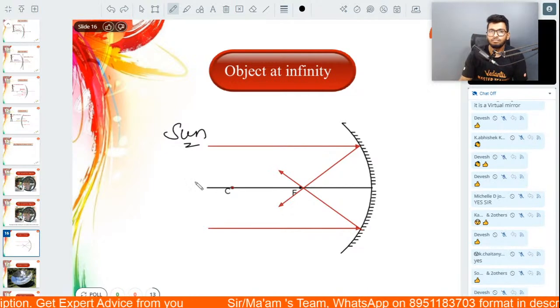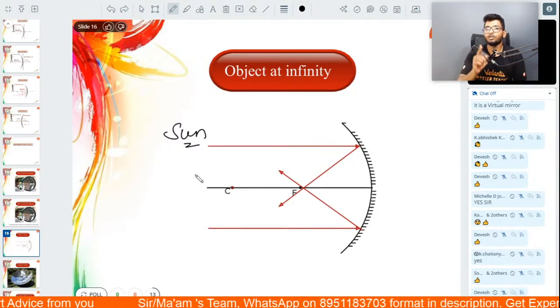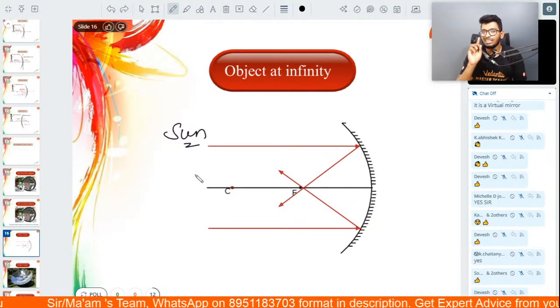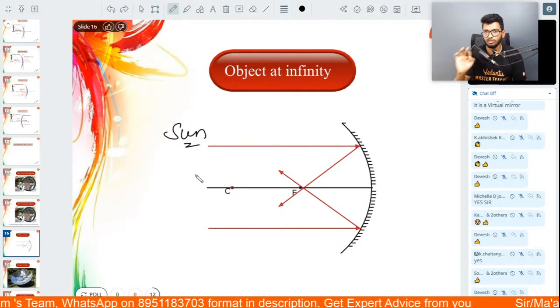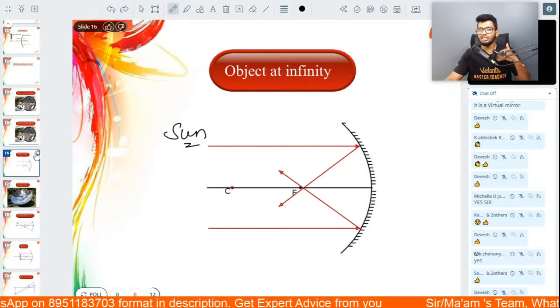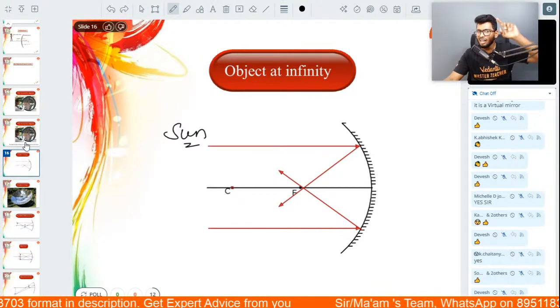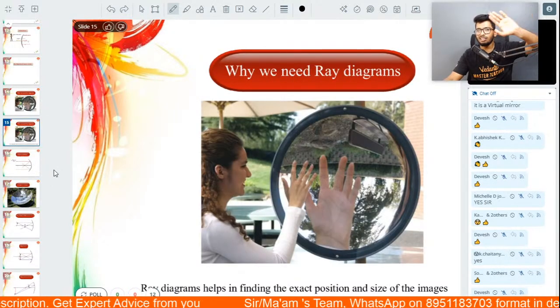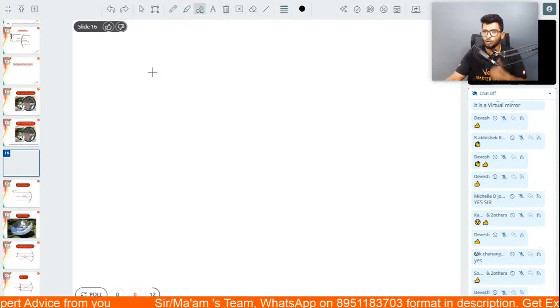Now people, remember, when we are doing ray diagrams, we will be using 3 standard incident rays. I'll just draw that first before I come to this. Again, you guys can do it with me if you want to.